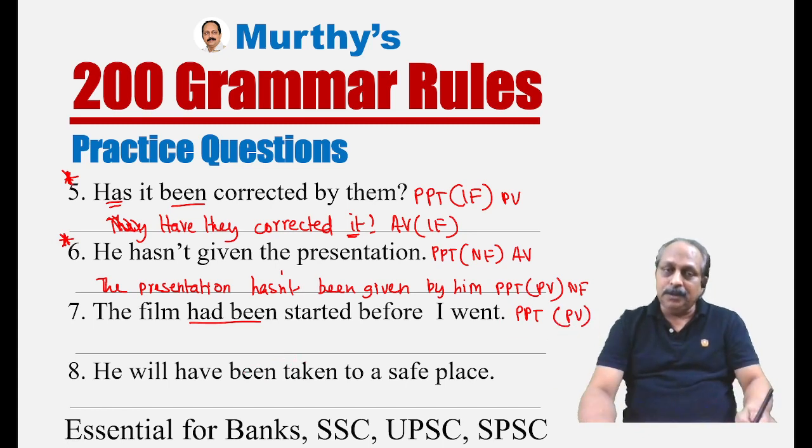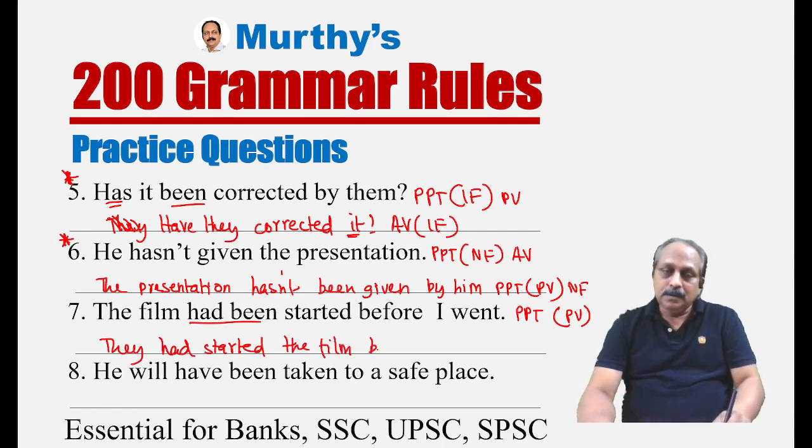Someone starts the film. They. Based on that, they had started the film before I went. They had started the film before I went. Don't touch the clause before I went.